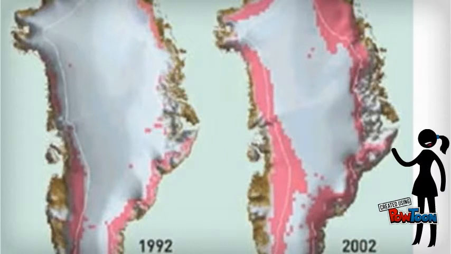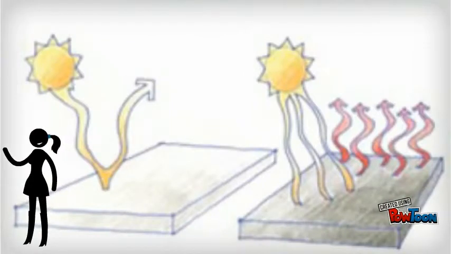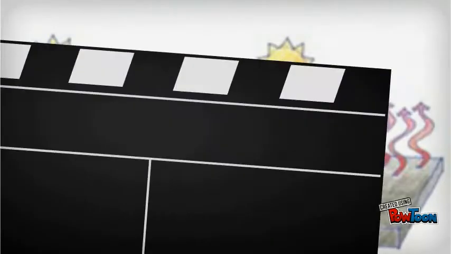It's more than Antarctica that is melting. There is also Greenland that is rapidly melting. This is an image from Greenland from 1992 till 2002. As you can see, things have changed a lot since then. Another important effect of melting ice caps is changing albedo. Albedo is the radiation of light reflected by any part of Earth's surface or atmosphere. Snow has one of the highest albedo levels.